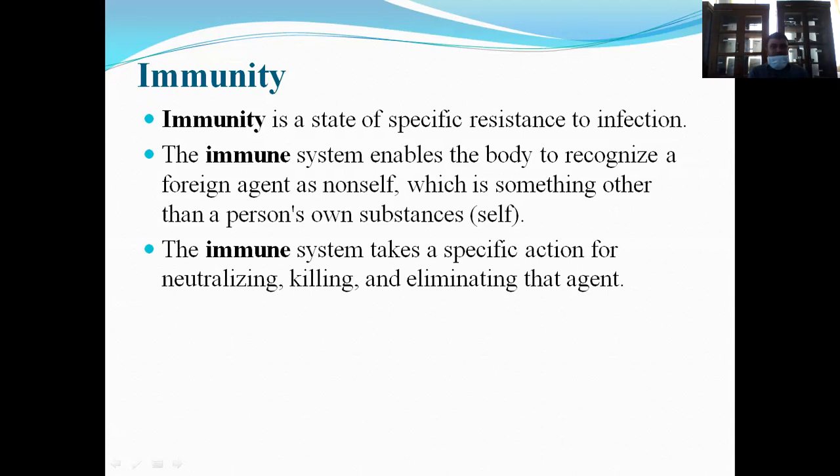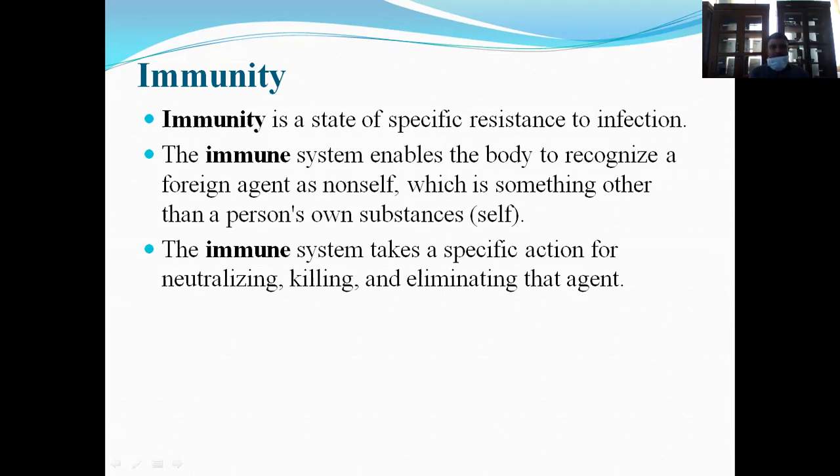The immune system enables the body to recognize a foreign agent as non-self, which is something other than a person's own substances. That is self versus non-self.